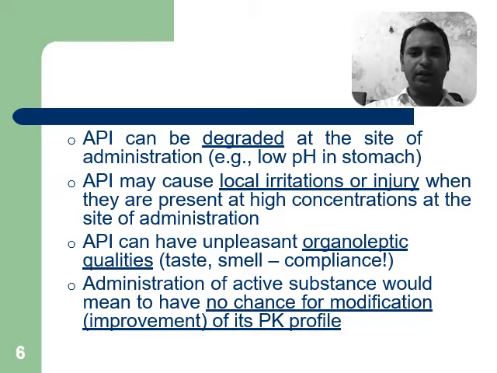API can be degraded at the site of administration, like low pH in stomach. API may cause local irritation or injury when they are present at high concentration at the site of administration. API can have unpleasant organoleptic qualities like taste, smell, etc.